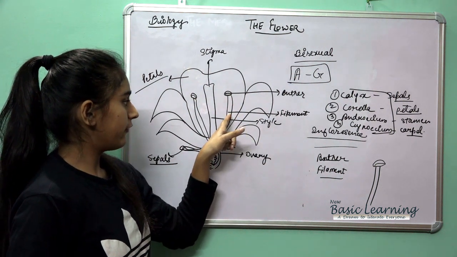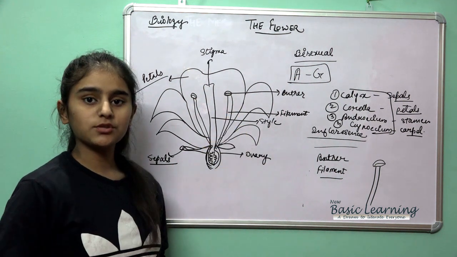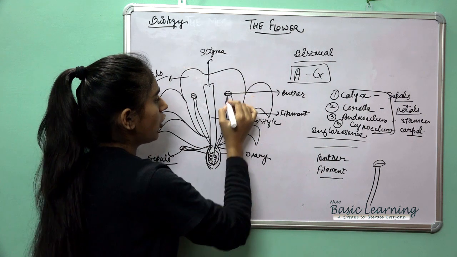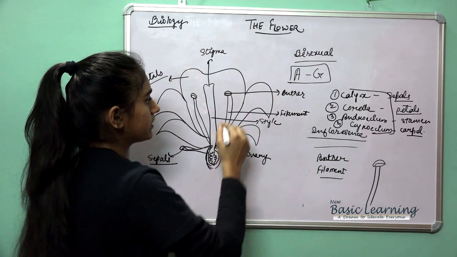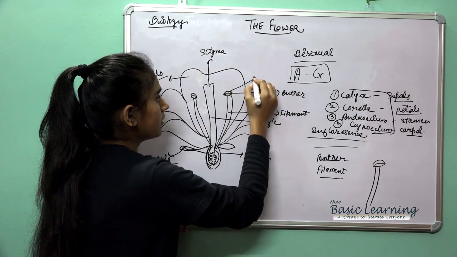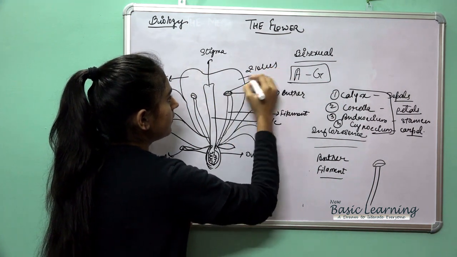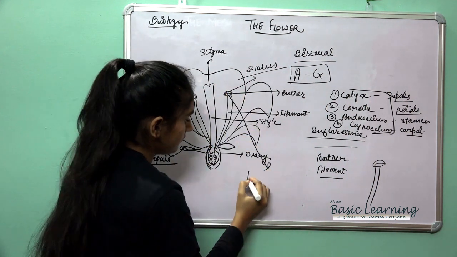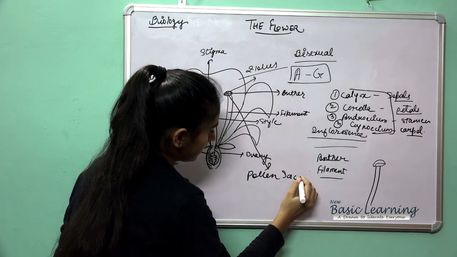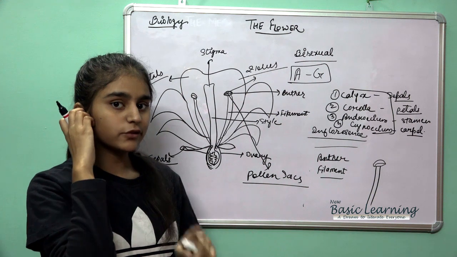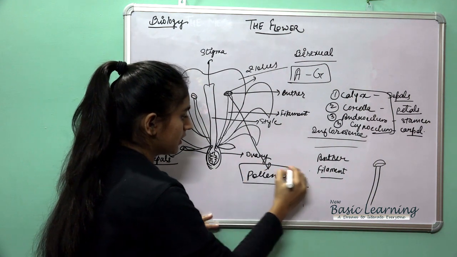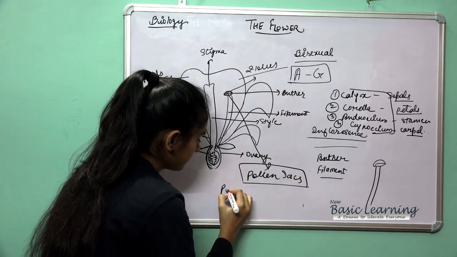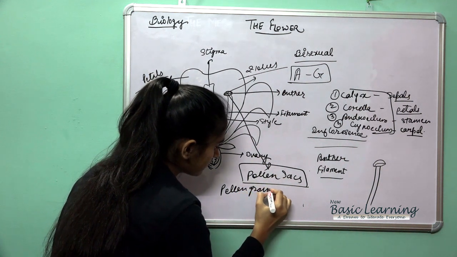Then comes the filament. Filament transports the food and water to the anther. Okay, so the anther also consists of two lobes. It consists of pollen sacs. And each pollen sac consists of two, you can say these are the pollen sacs, and inside it the pollen grains are present. Pollen grains.